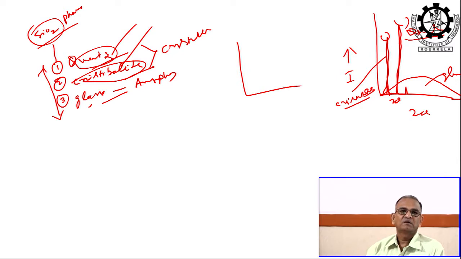But how to know then? When they combine together, what will the shape of the XRD be? You have to go for XRD. If it is a mixture of all 3 phases for the silica, then how will the plot look like? You know the 3 different phases now, right? If you take them separately, they will give different peaks if it is crystalline, and amorphous is this one. But when they are combined together, it is a mixture of all 3 phases, then how will the XRD plot look like?